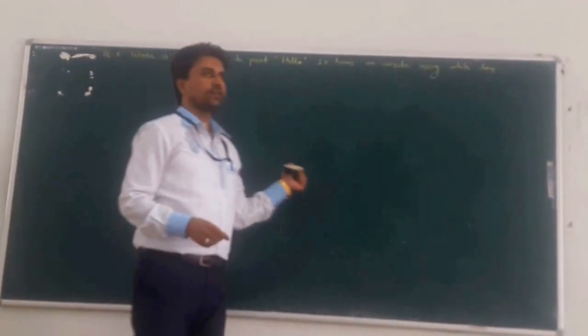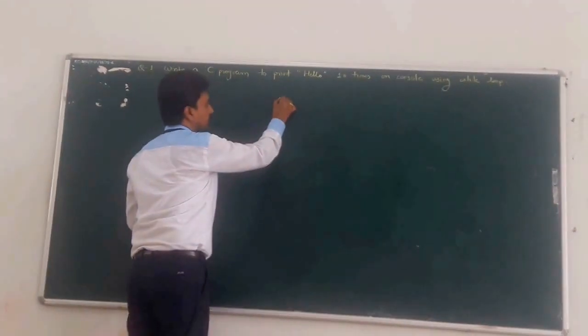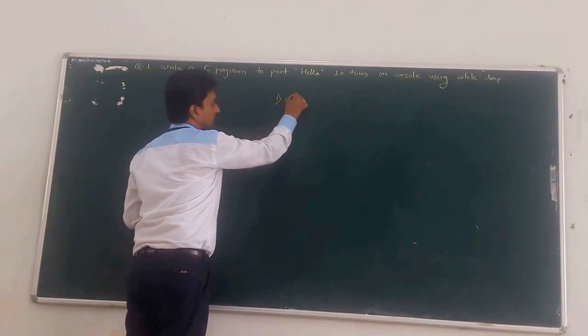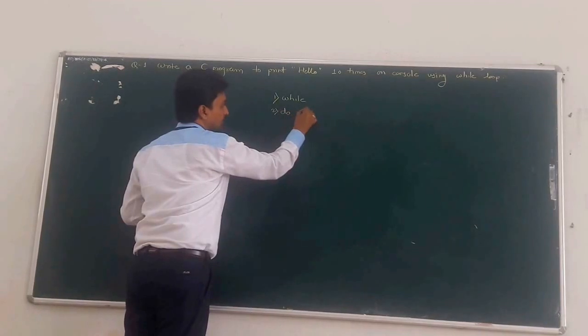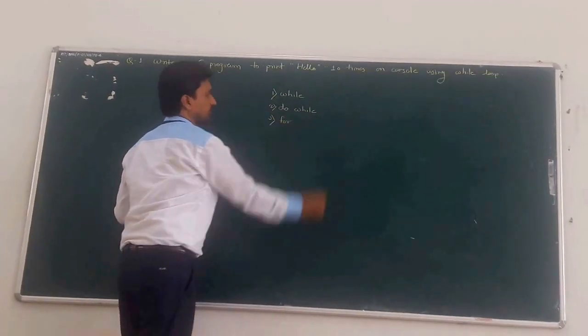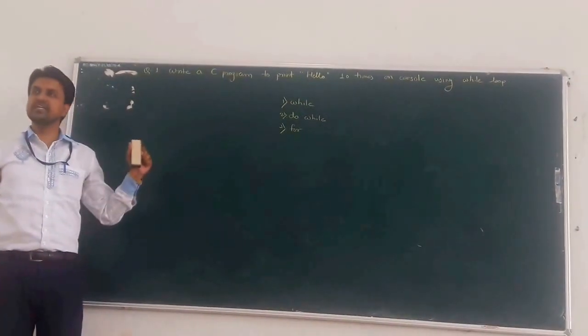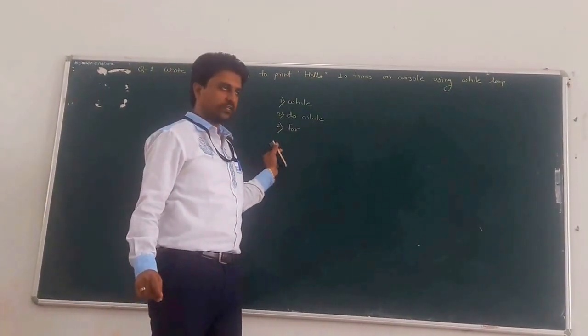So today we will see the next point in control statements, that is loops. In C language there are three different types of loops. The first loop is the while loop, then the do while loop, and the third one is the for loop. There are a total of three types of loops in the control statement chapter.